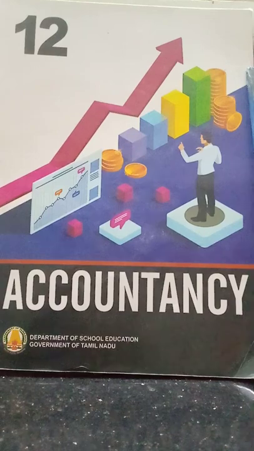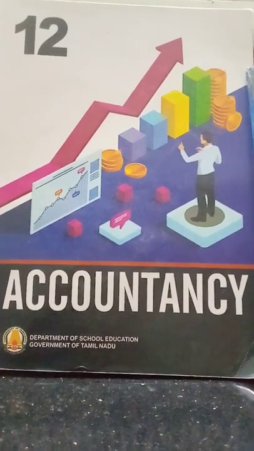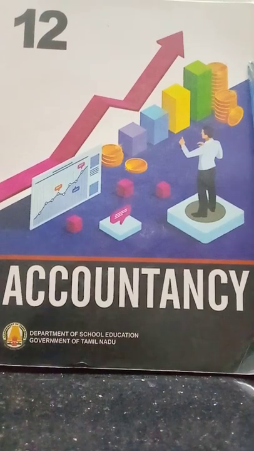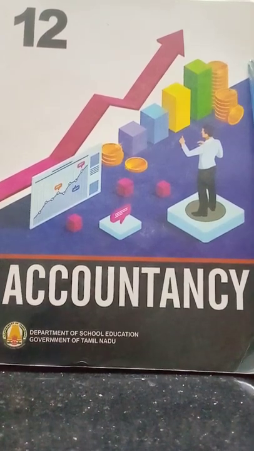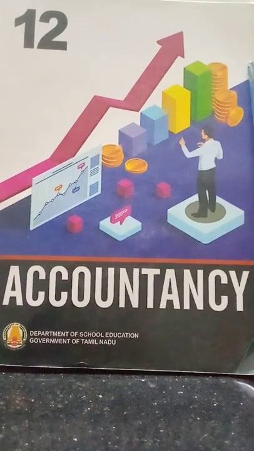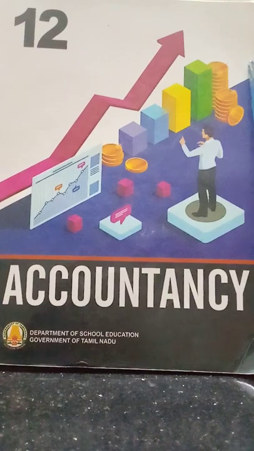This is called the double entry system because we enter the double aspect, dual aspect of a transaction. So at last, when you prepare the balance sheet, the totals will be tallying. That is called the double entry system of bookkeeping. They maintain all the books of accounts under the double entry system.